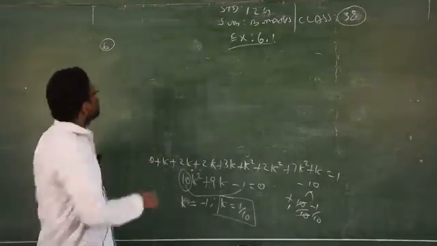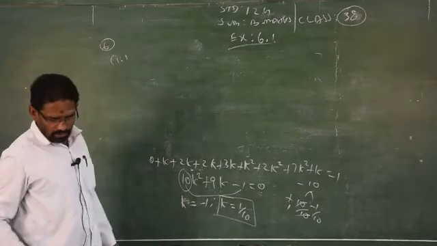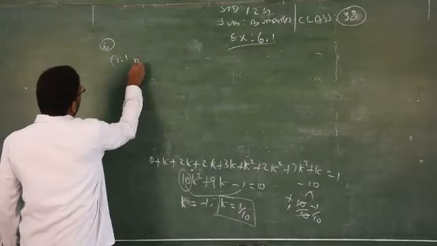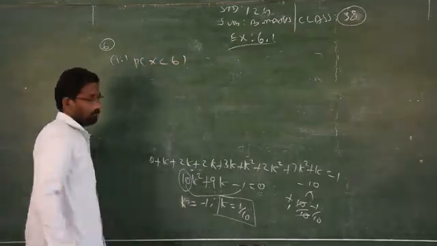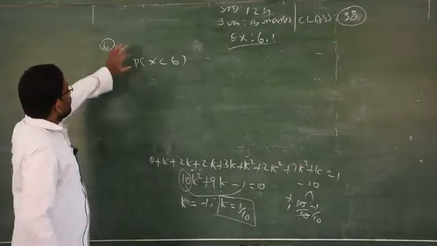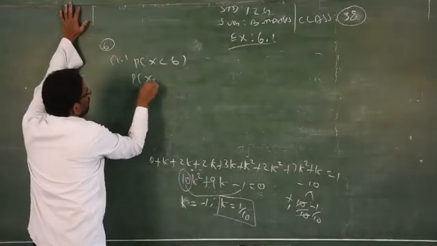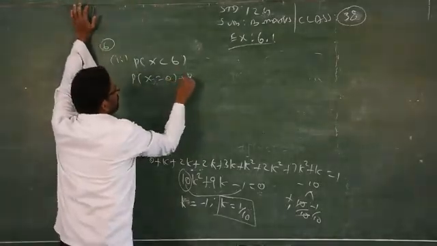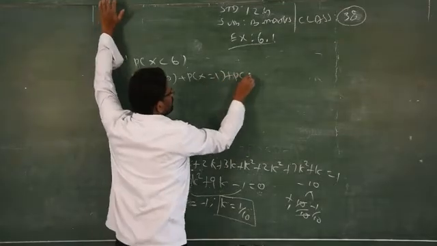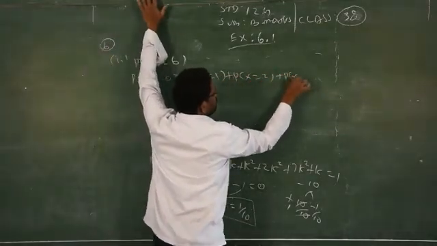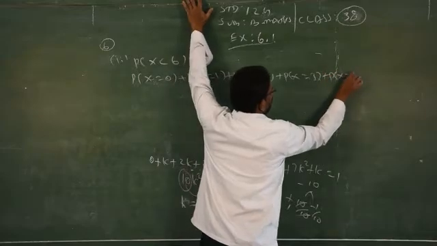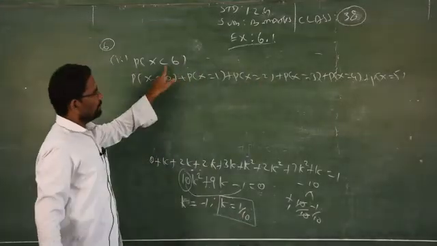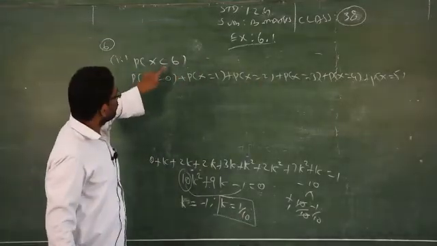So next one, second subdivision of question number 6. Evaluate. There are 3 parts. P of x less than 6. So probability of x less than 6. What are the values less than 6 in the probability? 0, 1, 2. So x is equal to 0, x is equal to 1, x is equal to 2, x is equal to 3, x is equal to 4, and x is equal to how much? 5. So just write less than 6. Don't write plus 6 because it is given only less than 6.